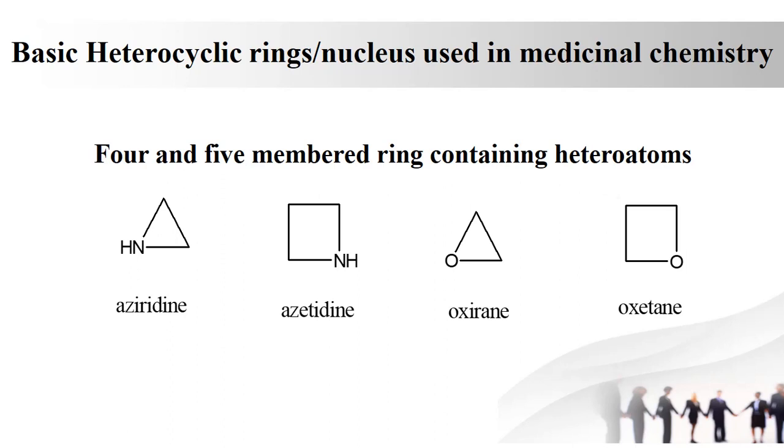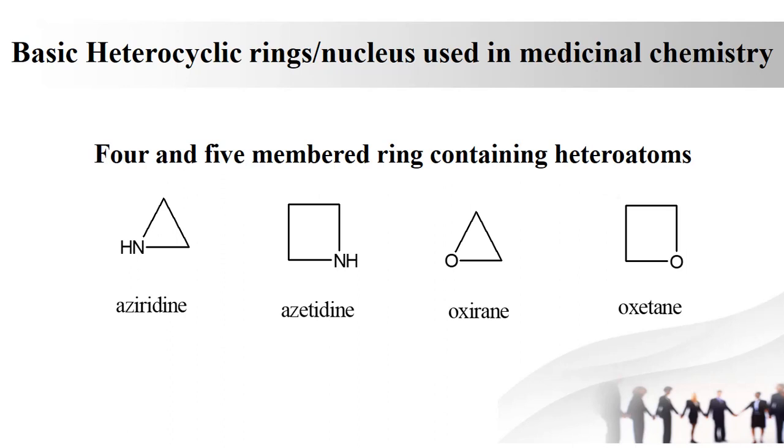So first we will discuss three-membered and four-membered rings which contain heteroatoms and are used in medicinal chemistry. The first ring is aziridine. Always remember, whenever "aza" comes, it means the ring contains nitrogen, and whenever "oxy" comes, it means the ring contains oxygen. Aziridine is a three-membered ring and it contains nitrogen as its heteroatom. Aziridine-containing drugs are thiotepa, mitomycin and azinomycins.